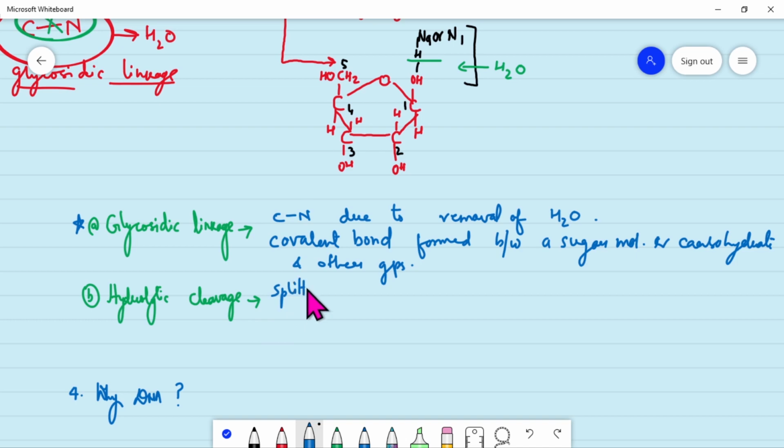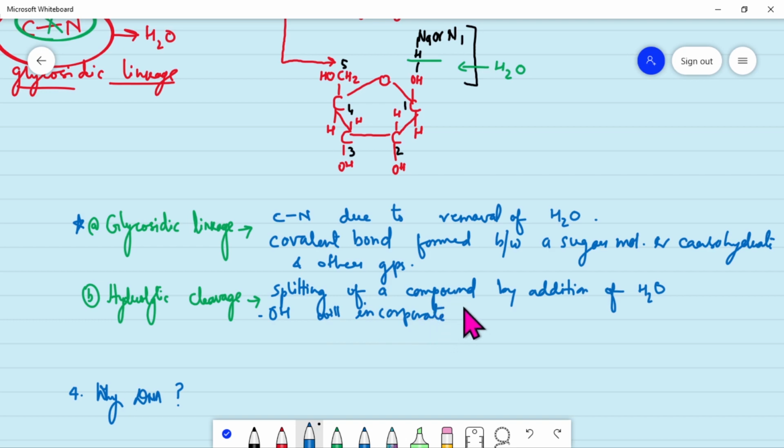So we can say it is the splitting of a compound by addition of water, where OH, the hydroxyl group, is incorporated towards one side, that is towards C, or one fragment we can say, and the H plus in the other.